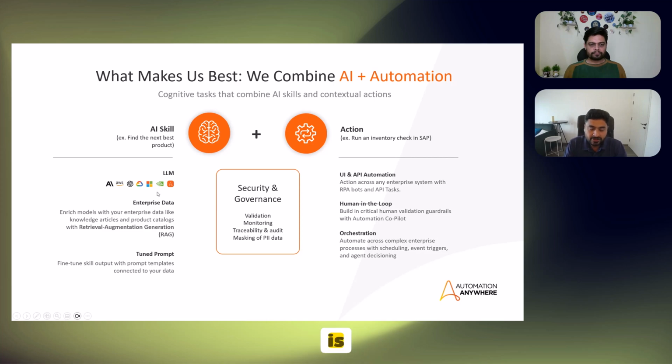Now, an AI agent is comprised of two aspects. One is the AI skill, and the second is the action. Because if you think about it, how we human beings act is we first think and understand what needs to be done, and then based on that, we move our hands, legs, or whatever it is to take action. That's exactly the same concept we bring in.